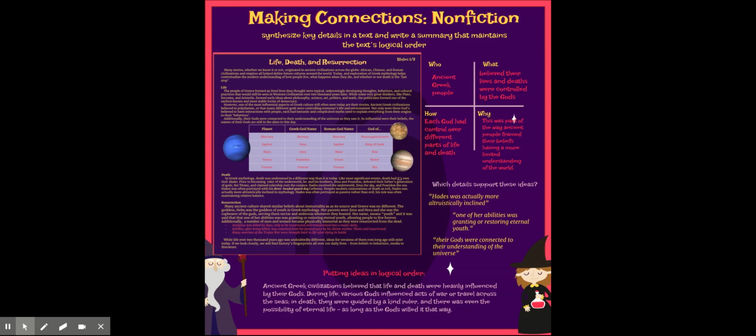So we've taken our who, what, why, and how and added our details in it. Hades was more altruistically inclined, turns into, in death, they were guided by a kind ruler. We just make sure we have to keep our same order so that the main idea comes across in our writing.